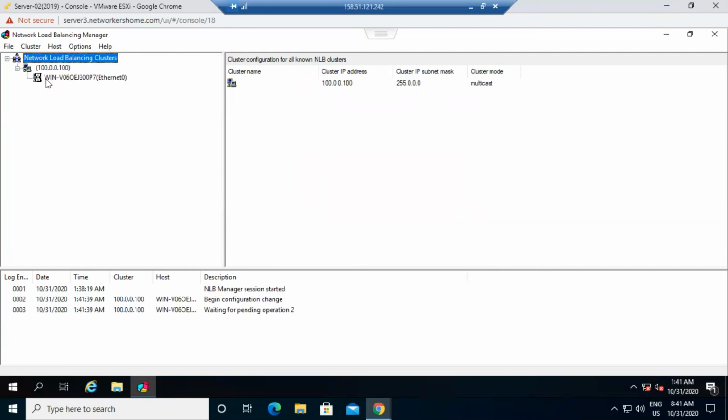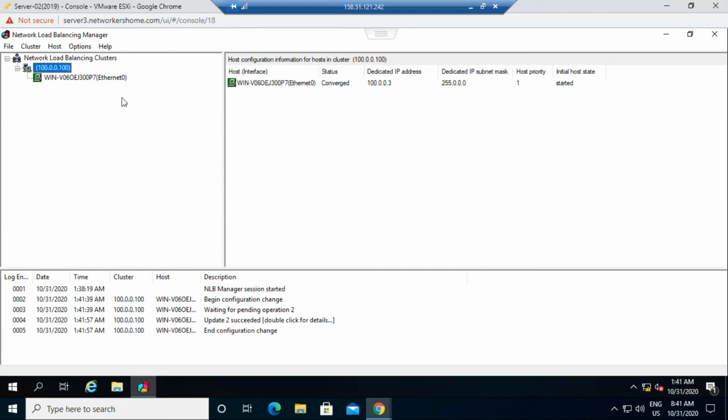So as you can see, it created one cluster with the help of IP address 100.0.0.100, and it's adding my server 2. Just wait for it. It's adding the server 2 now. Okay, so it's converged. It means that the server 2 is added in the cluster.